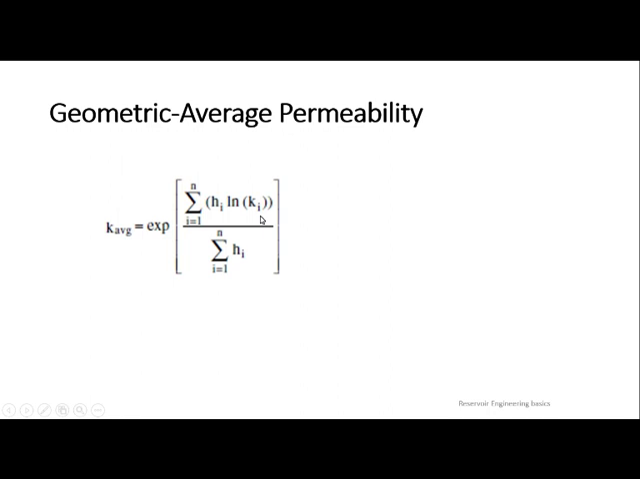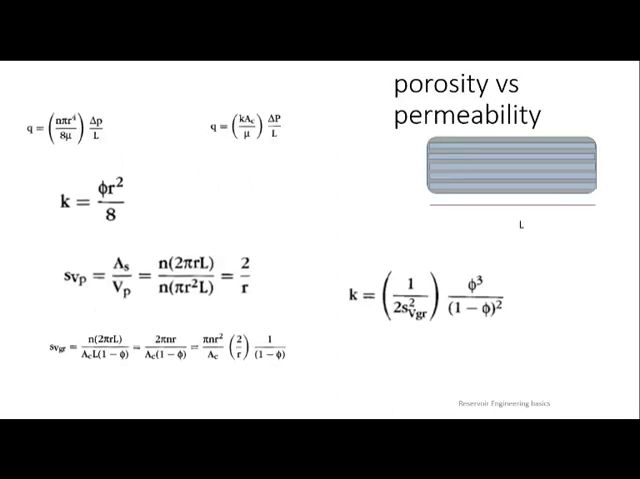So if you are having 3 layers, n represents 3. At the same time here also, how many thicknesses are there? i is equal to 1 to 3. So H1 ln K1 plus H2 ln K2 plus H3 ln K3 by H1 plus H2 plus H3, if n is equal to 3. If it is for 4, 5, then that will be extended. So these are simple formulas you need to remember.